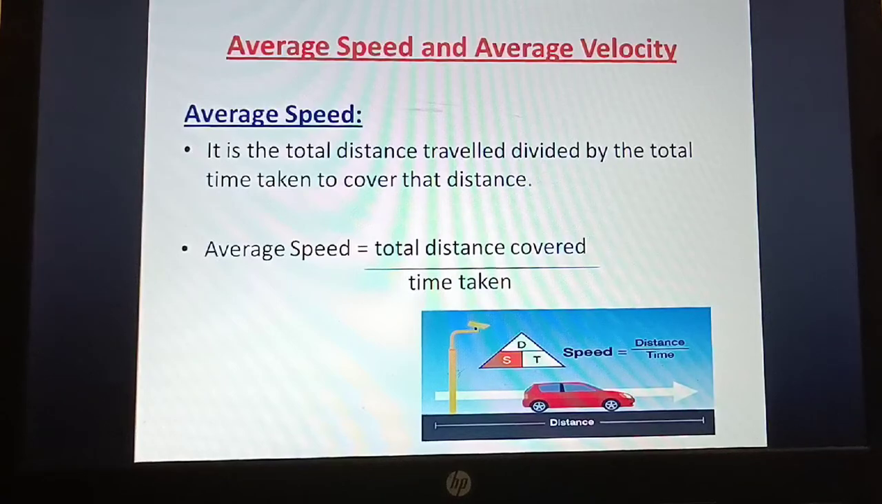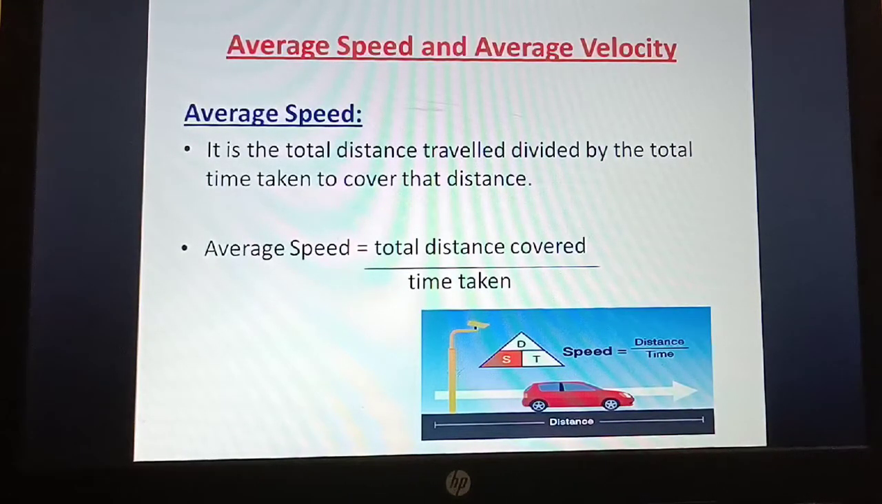Now what is average speed? It is the total distance traveled divided by the total time taken to cover that distance. So what is the formula? Average speed is equal to total distance covered divided by the time taken.